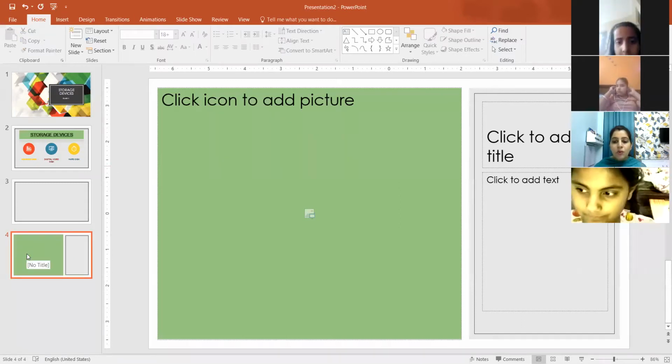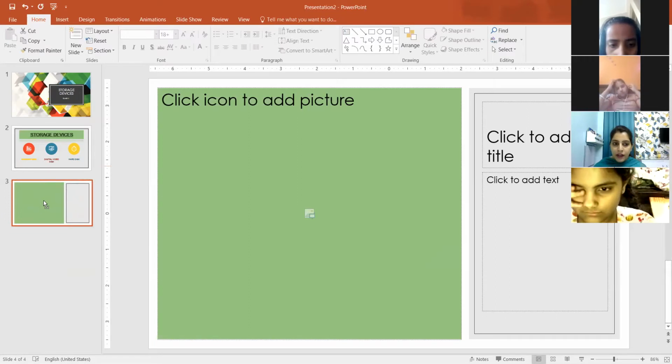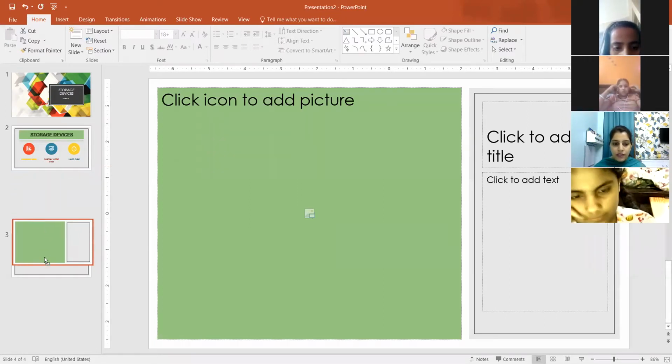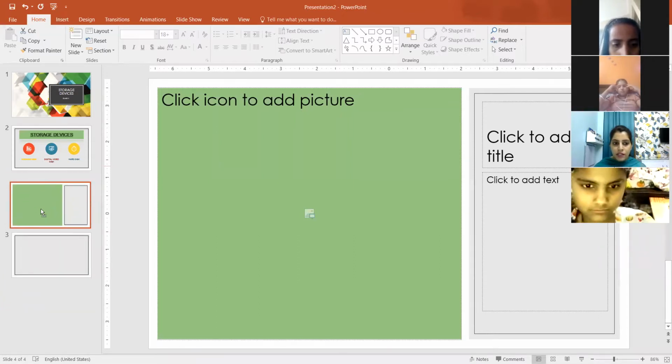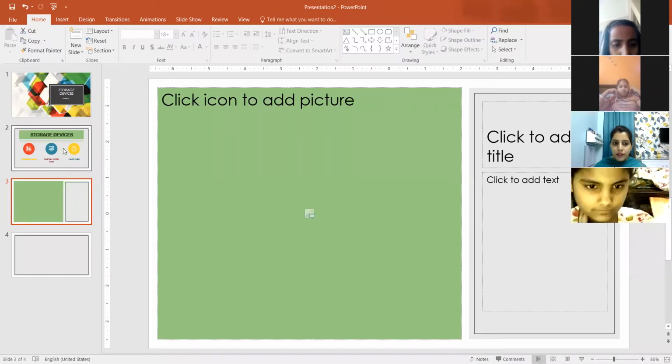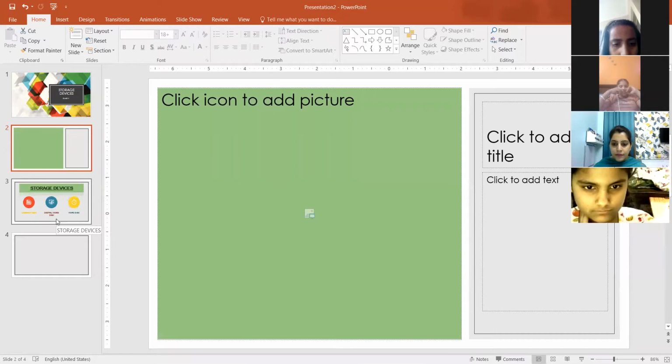So now I want to reorder my slides. I have 1, 2, 3, 4 slides here. I want my 4th slide to be the 3rd one. What will I do? I will simply click on this slide, select it, and drag it. See, I am changing the position of the slide. Simply by clicking, you can change the position of the slide. Like this. The method is clear for how to change the order of slides.